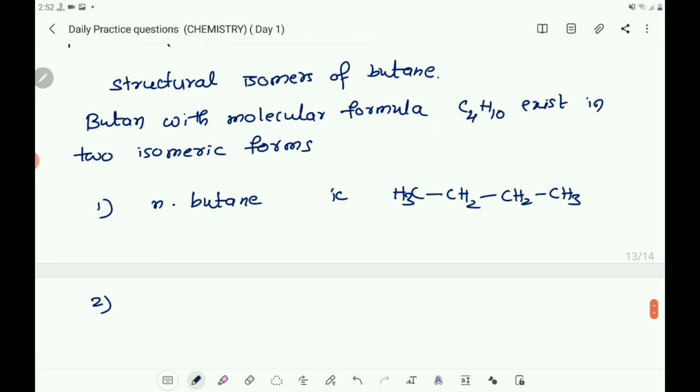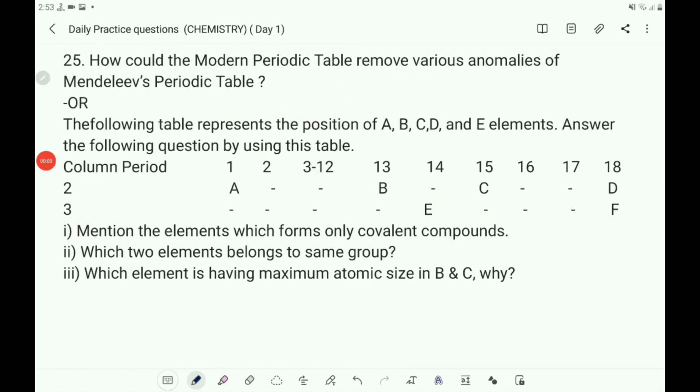And second, isobutane, that is CH3, CH3, CH3. Normal butane and isobutane. These two are the two isomeric forms of butane with the molecular formula C4H10.